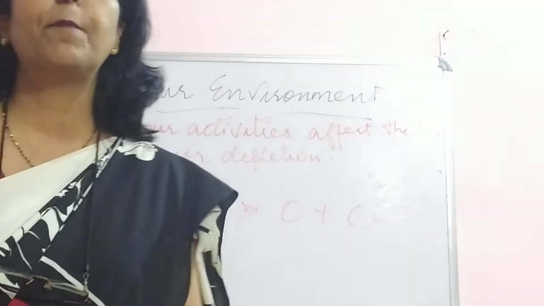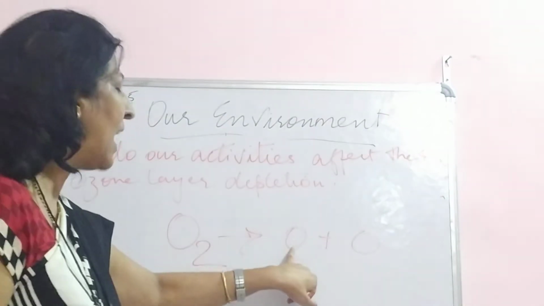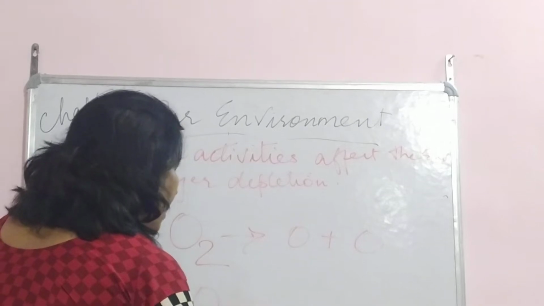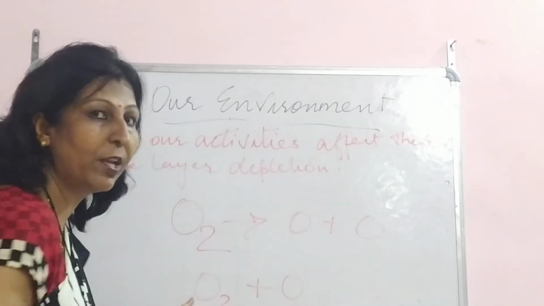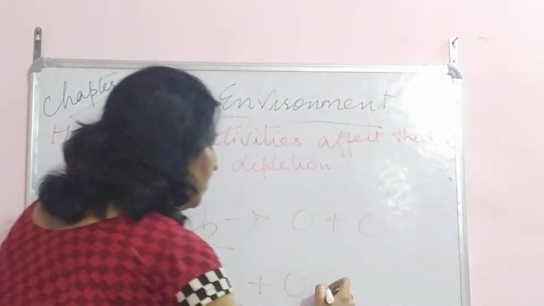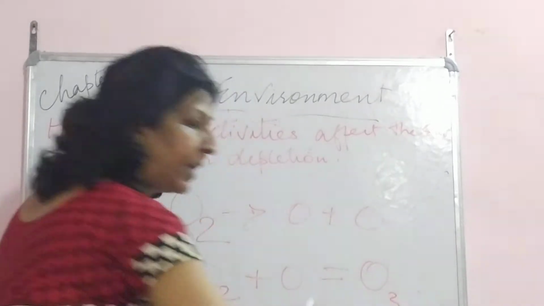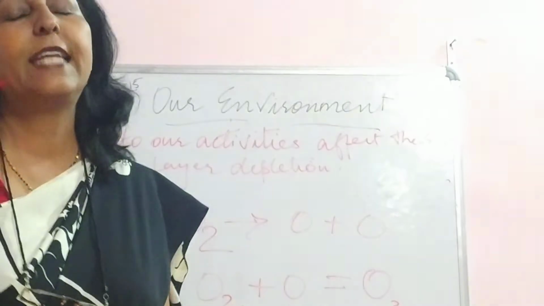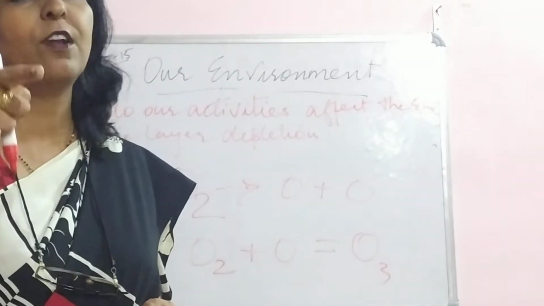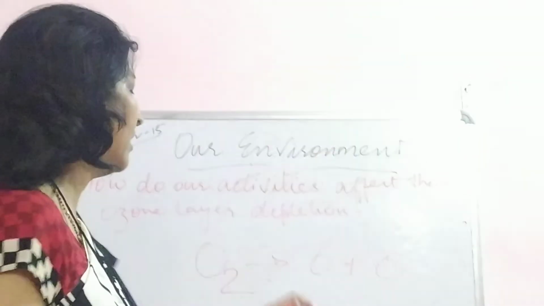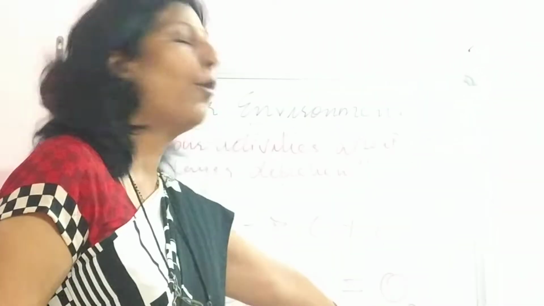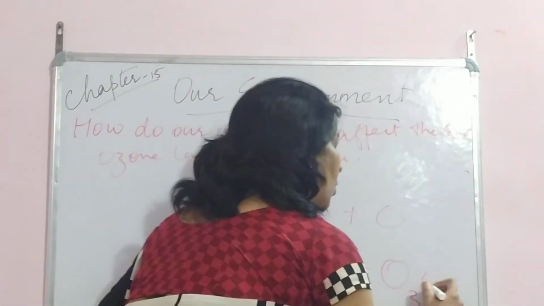These oxygen atoms combine with another oxygen molecule and finally form O3. So this breakdown of the oxygen molecule takes place with the help of ultraviolet rays at the higher strata, and the oxygen atom combines with the oxygen molecule to form O3, which is ozone.